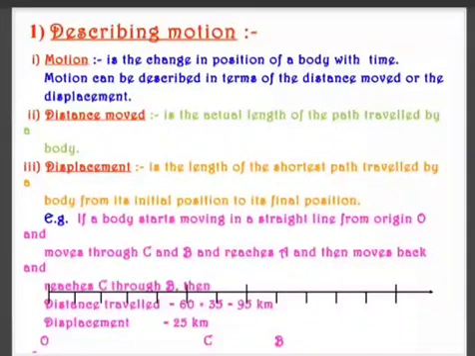Clear? So here the numbers are missing actually. However, simple way, if you go from A to B and you came back to C, then the shortest distance will be between A and C. Clear? Next.